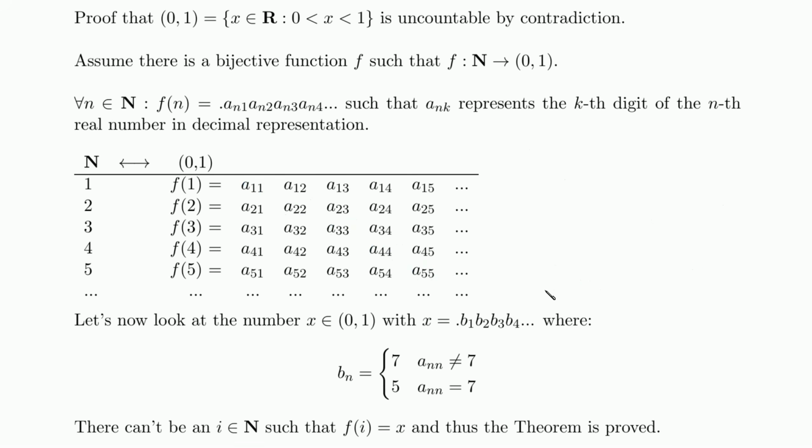And thus, the theorem is proven. There can't be an i in the natural numbers such that f of i equals x. Okay. The theorem is indeed proved.